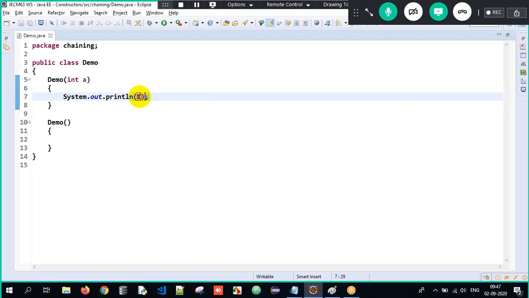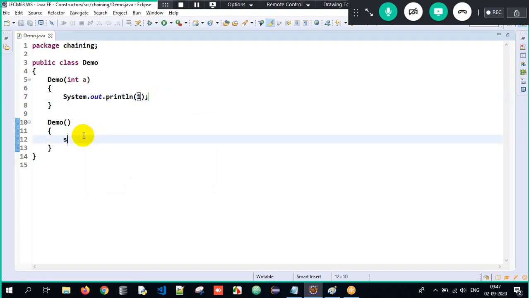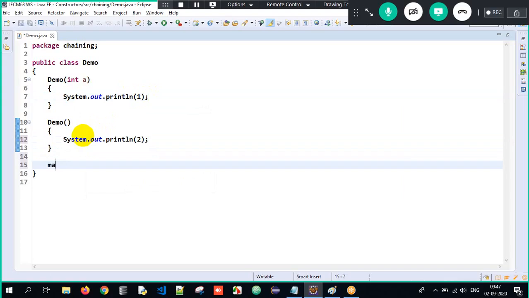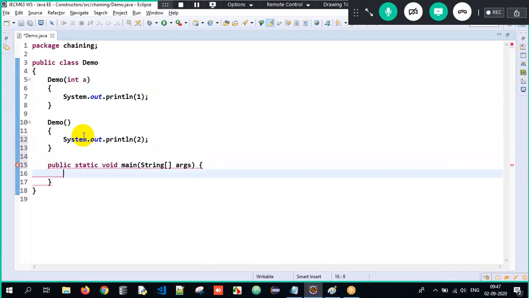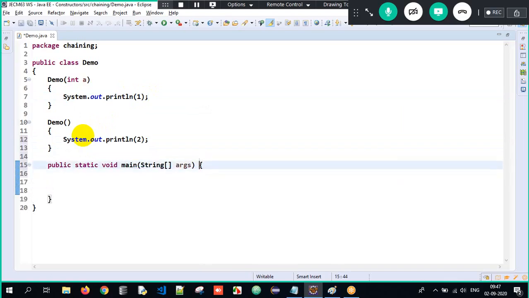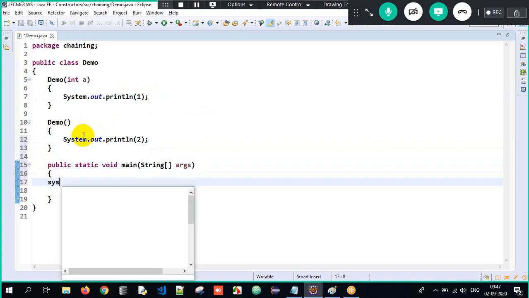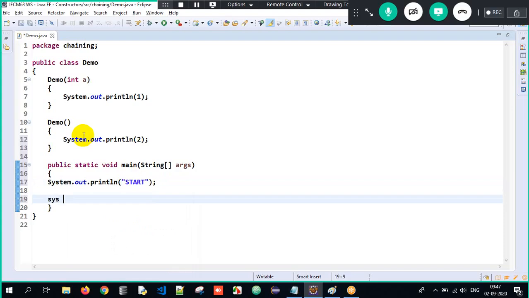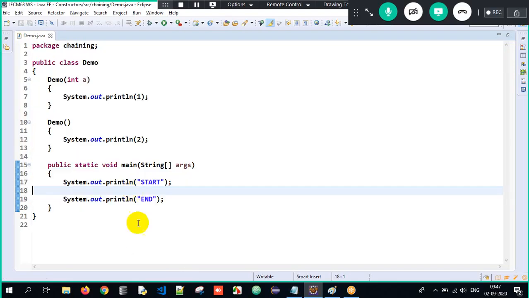I'm just trying to understand the executional flow. I'm not trying to print some random content here. I just wanted you all to understand the flow of execution. Let me do it in a single line. I will write sys out as start, and sys out as end. Perfect. So now what will be the output?